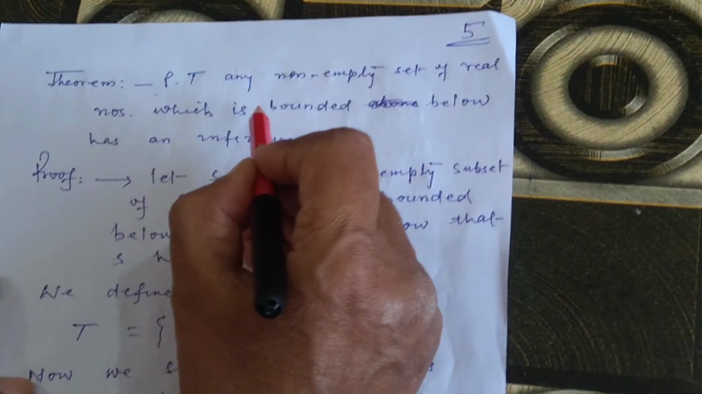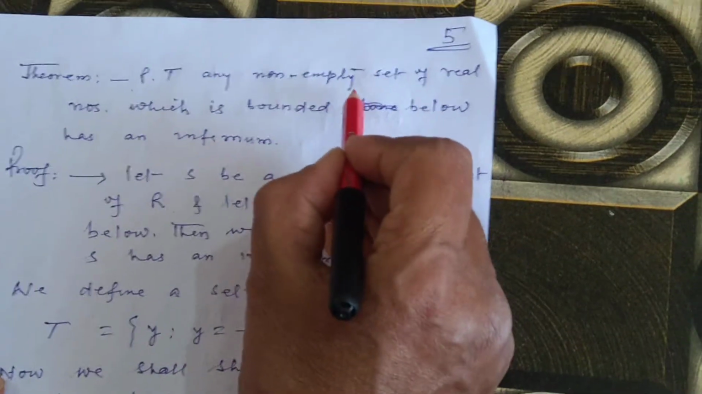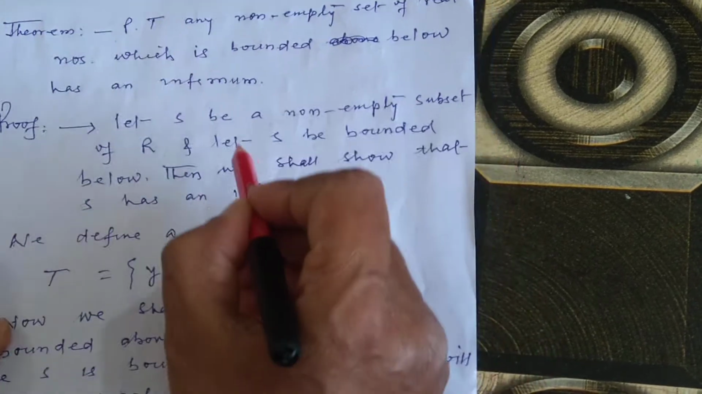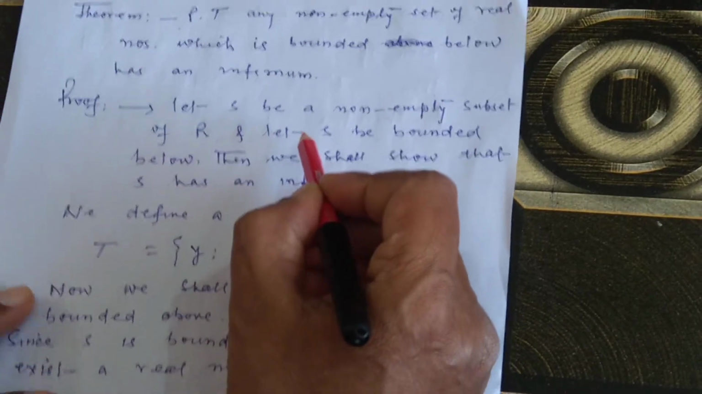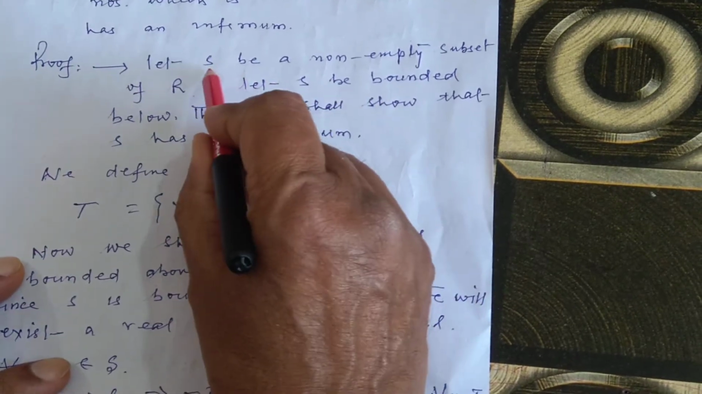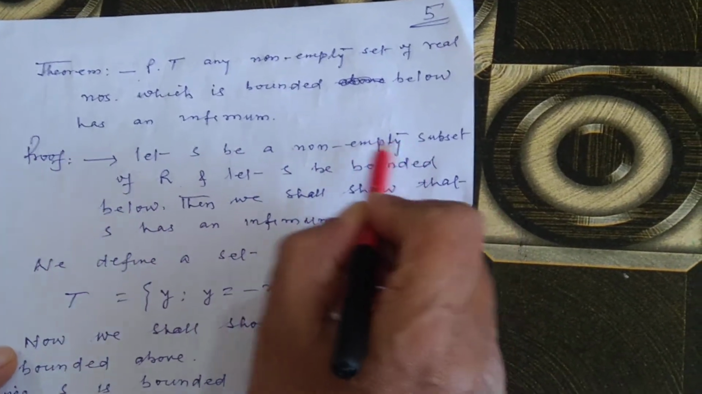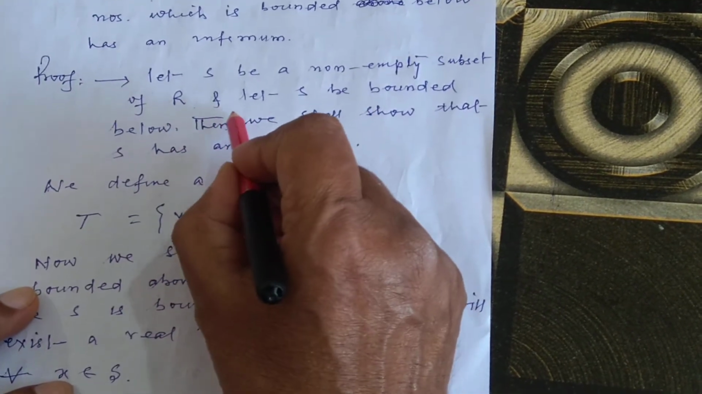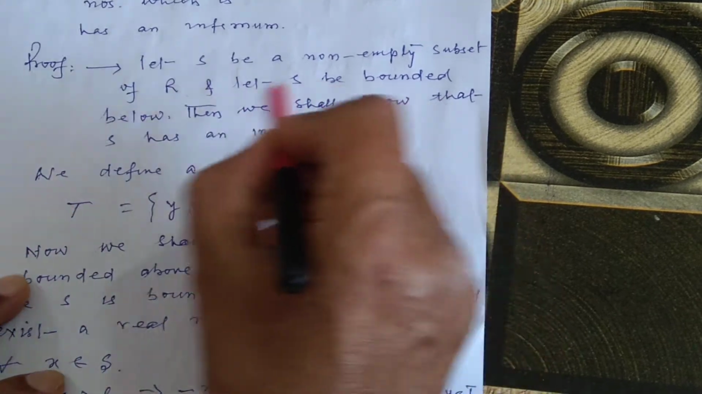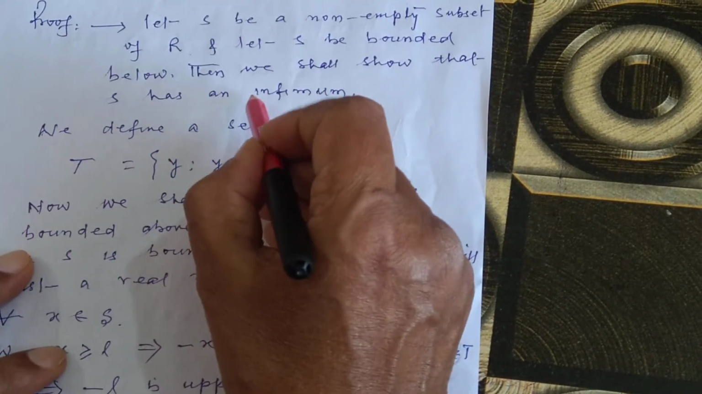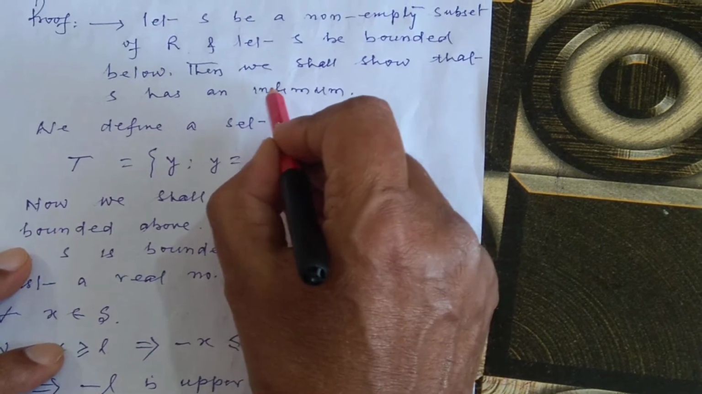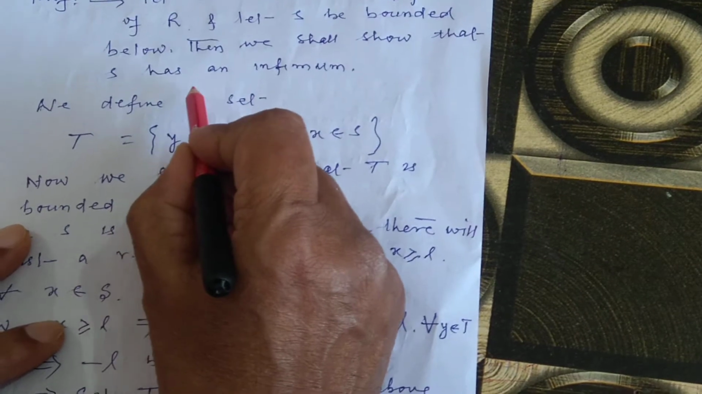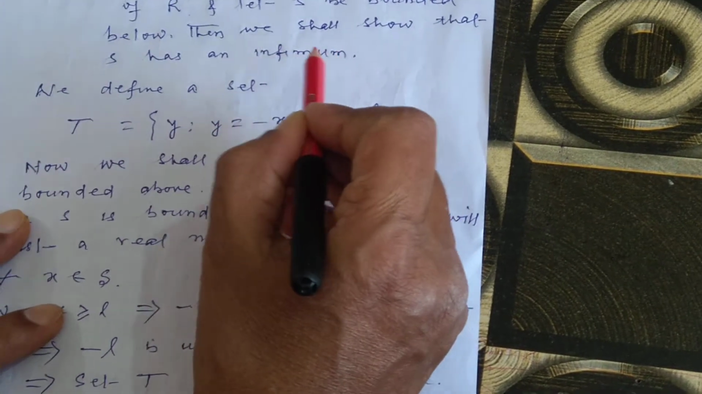Theorem: prove that any non-empty set of real numbers which is bounded below has an infimum. Proof: let S be a non-empty subset of R, where R is the set of real numbers, and let S be bounded below. Then, by definition, now we shall show that S has an infimum.